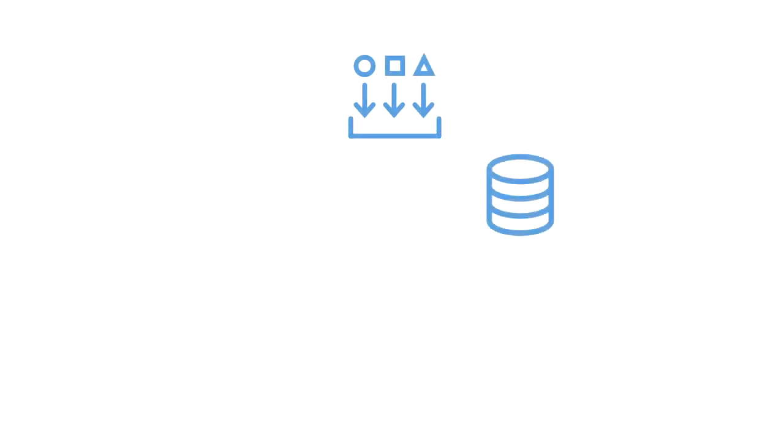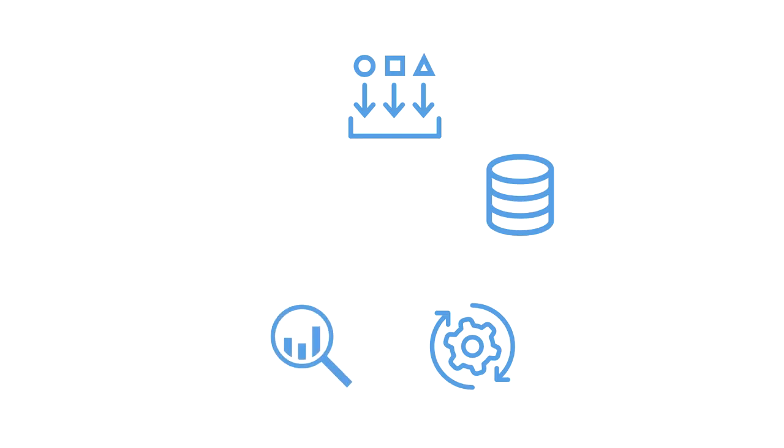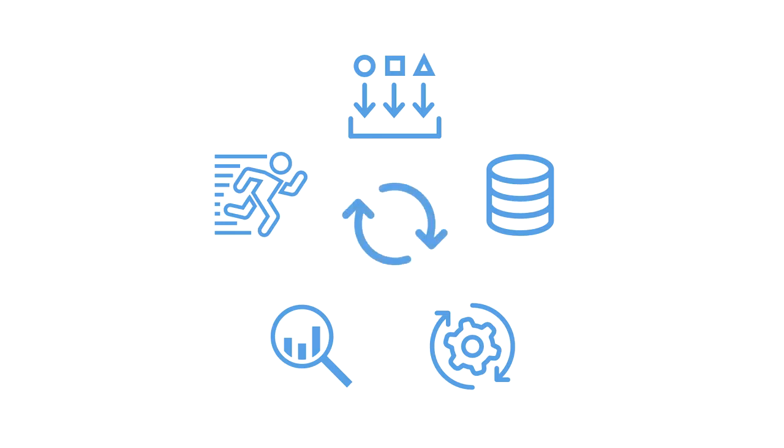However, it's critically important to note that the success of this data-driven process is based on all the steps that came before it. So, we need to ensure that we've collected reliable data from our observations, we've stored them correctly in the right type of persistent storage, we've processed them correctly using the right tools and methods, we've analyzed them correctly using the right tools and methods, we've made a rational decision based on the results of our analysis, and we've repeated this process using outcomes of our actions as feedback.